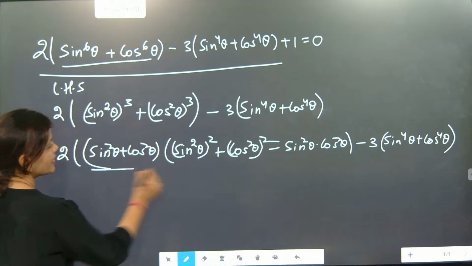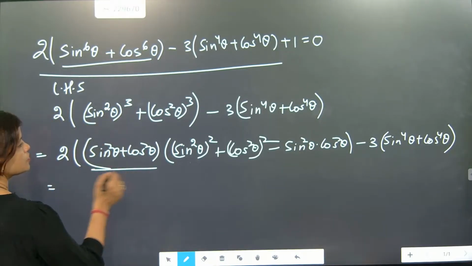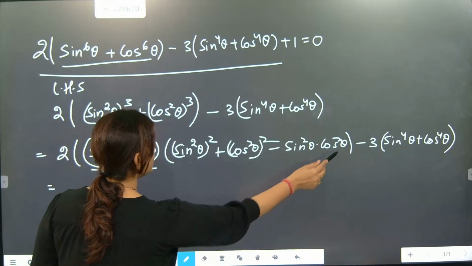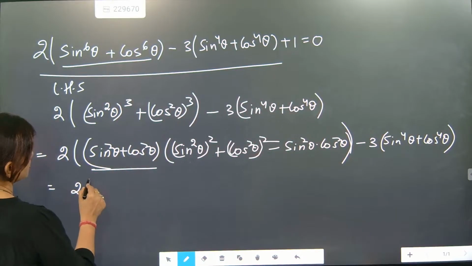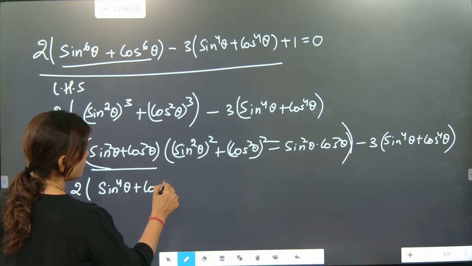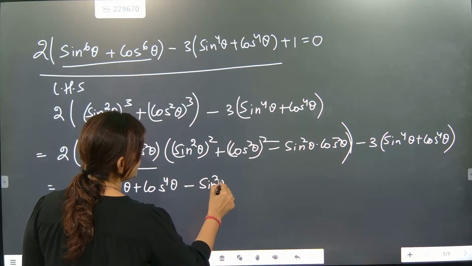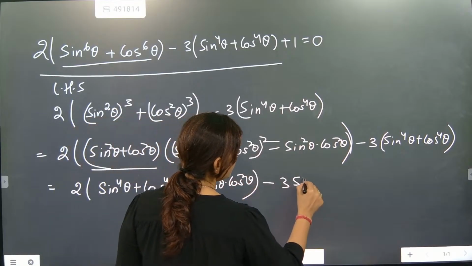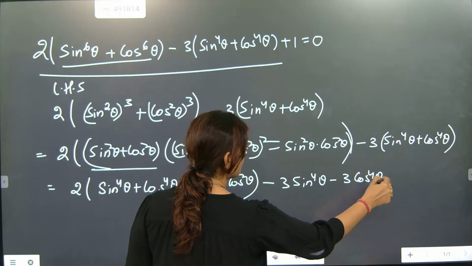Now this section will become what? 1. So this total section is multiplied with 2. So now this will become 2 sine 4 theta plus cos 4 theta minus sine square theta into cos square theta, minus 3 sine 4 theta minus 3 cos 4 theta.